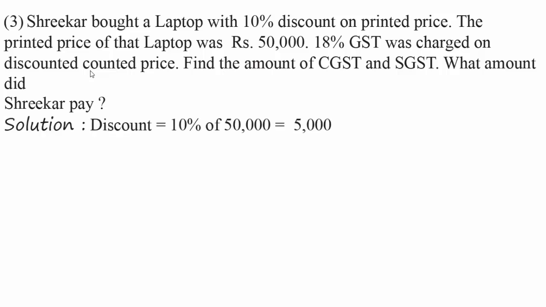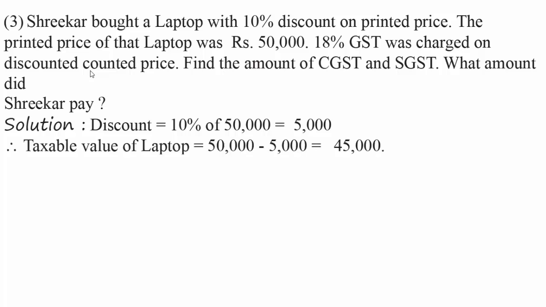Solution. 10% discount is given on printed price, that is 50,000 rupees. Therefore 10% of 50,000 is nothing but 5,000. Therefore taxable value of laptop equals 50,000 minus 5,000, that is 45,000.